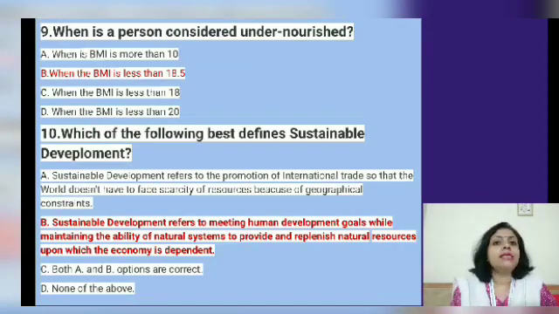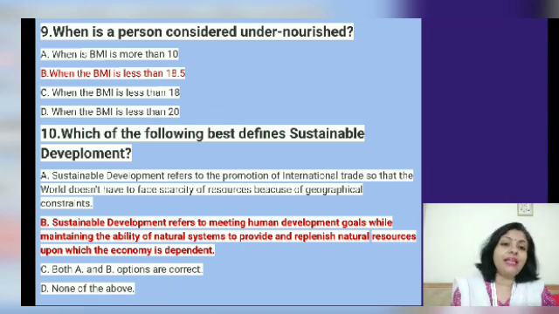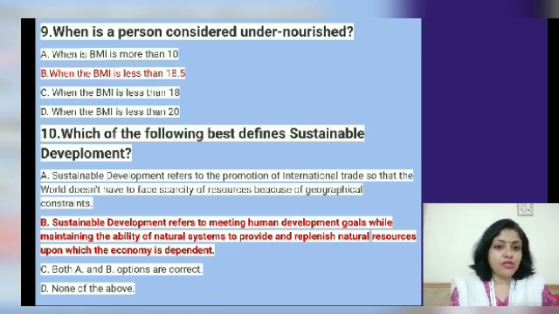Now, when is a person considered to be undernourished? Of course, when his BMI is less than 18.5. Which of the following defines sustainable development best? Now this is easy. Sustainable development refers to meeting human development goals while maintaining the ecosystem and the natural system